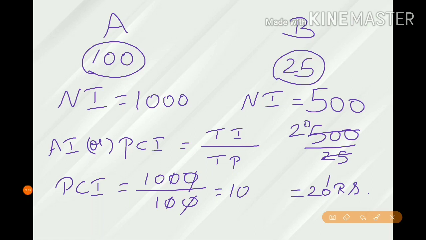If we take the national income alone to compare the countries, we would conclude that country A is more developed than country B. To solve this problem, we take the per capita income. Because the population is larger in country A, the per capita income is only 10 rupees. Country B's population is less than country A's, so they get 20 rupees per person. According to this, we conclude that country B is more developed than country A.